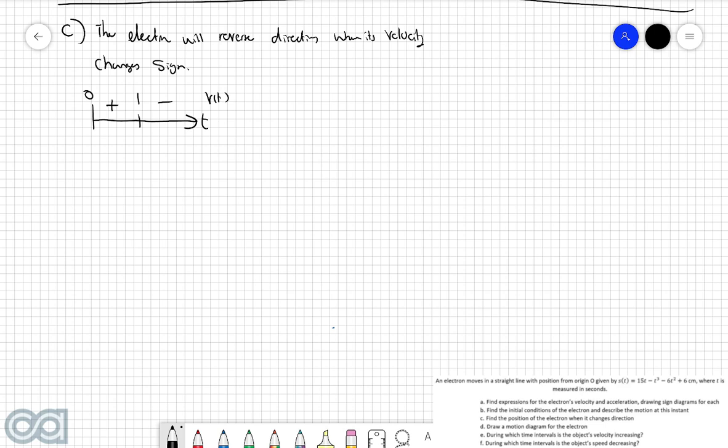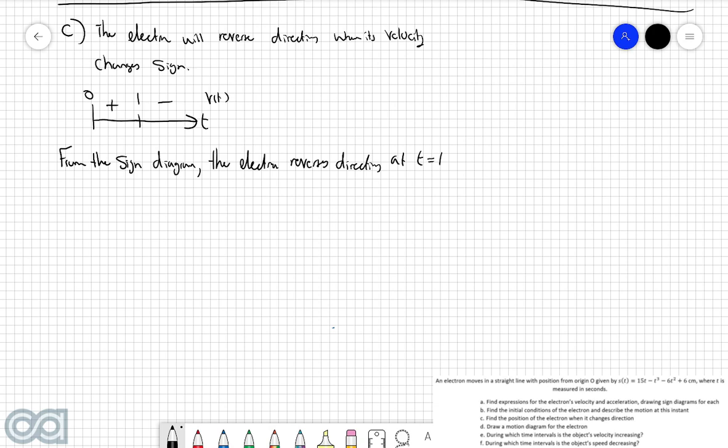So just by looking at the sign diagram, we can see that velocity transitions from positive to negative around the t is equal to 1 mark. So what that means is, from the sign diagram, the electron reverses directions at t is equal to 1.